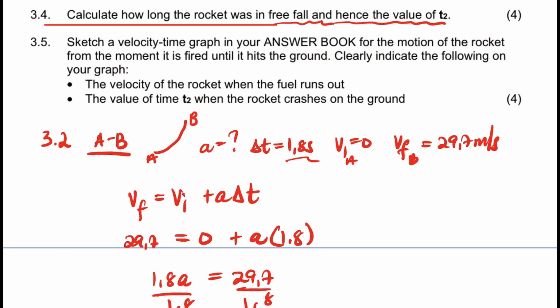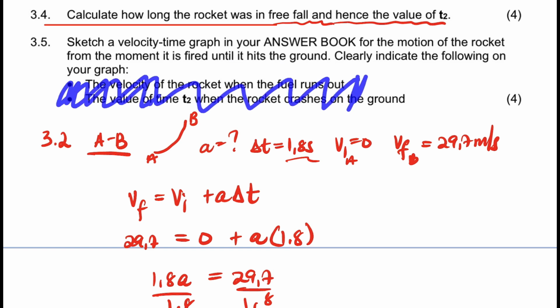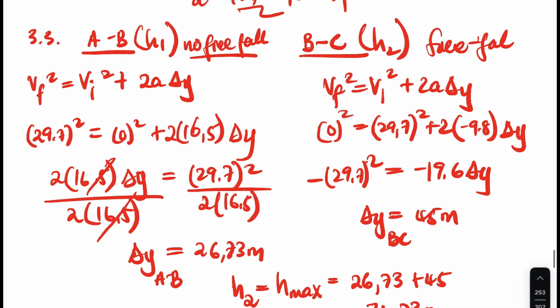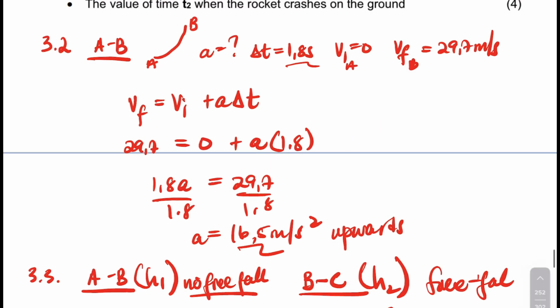3.5. It says sketch a velocity-time graph on your answer book for the motion of the rocket from the moment it's fired until it hits the ground. Clearly indicate the following on your graph. These are very important bullet points, guys. You need to make sure that you mention these. So the velocity, okay, let me draw it here. It's going to be something like that. It's velocity in meters per second.